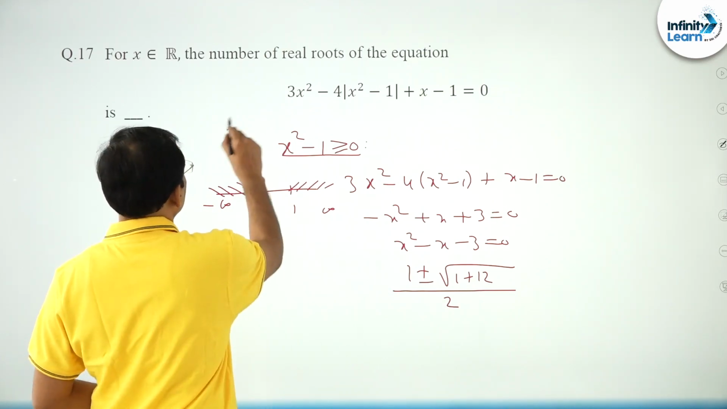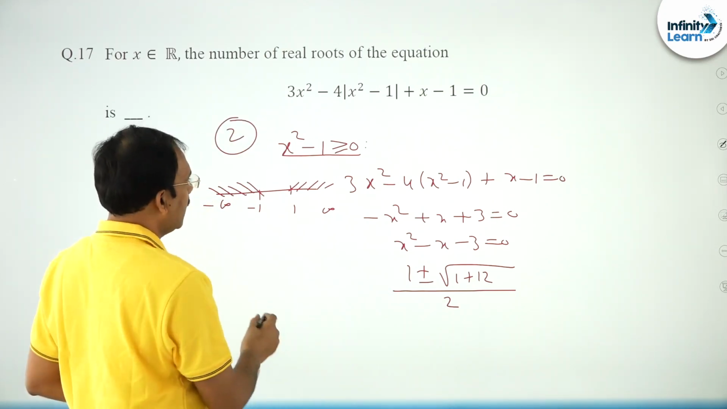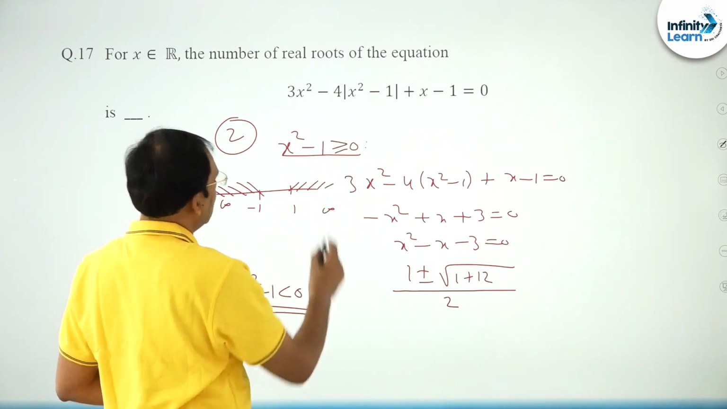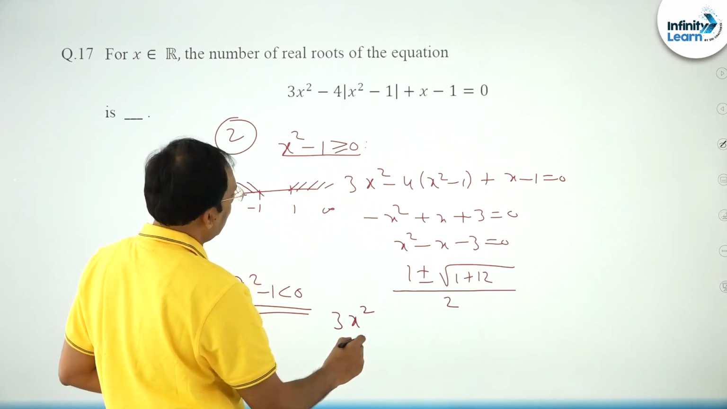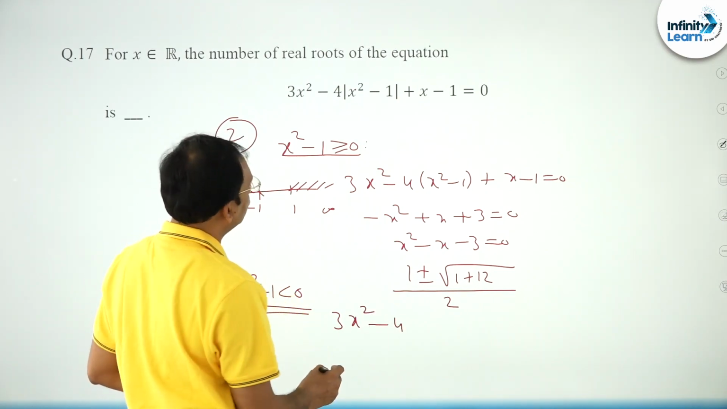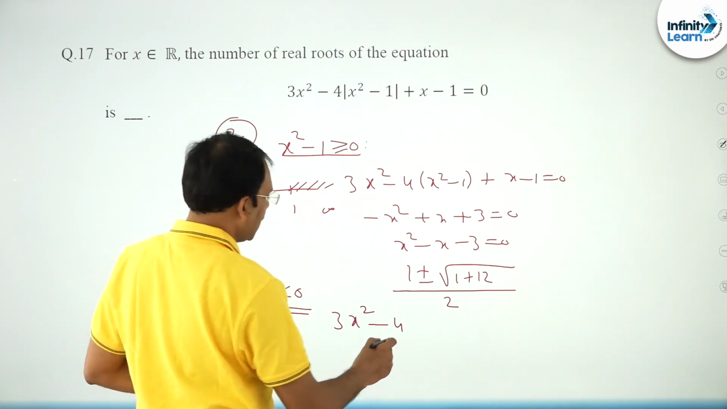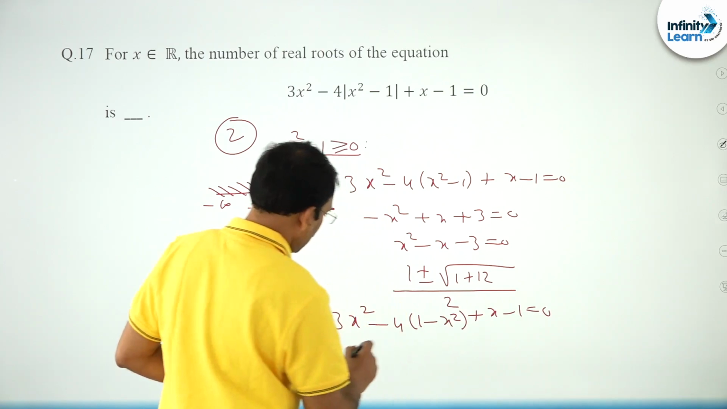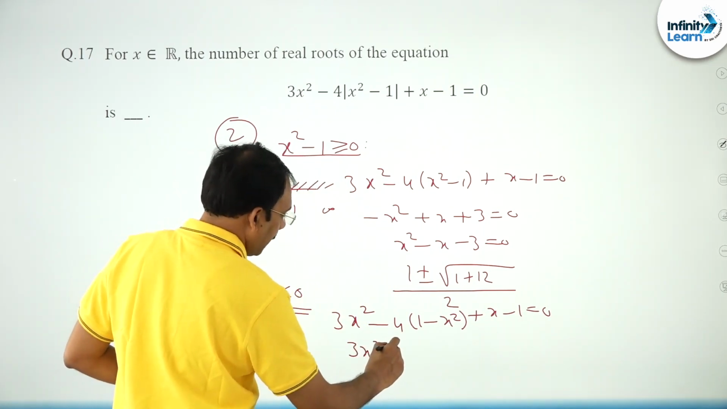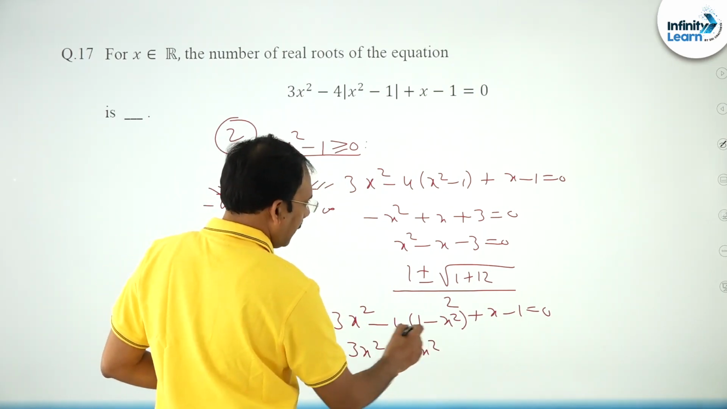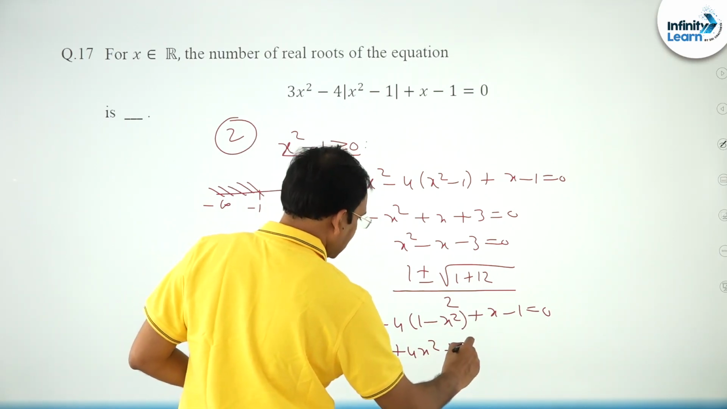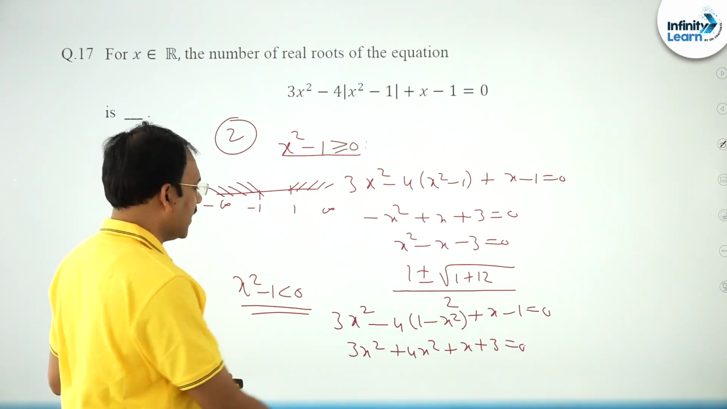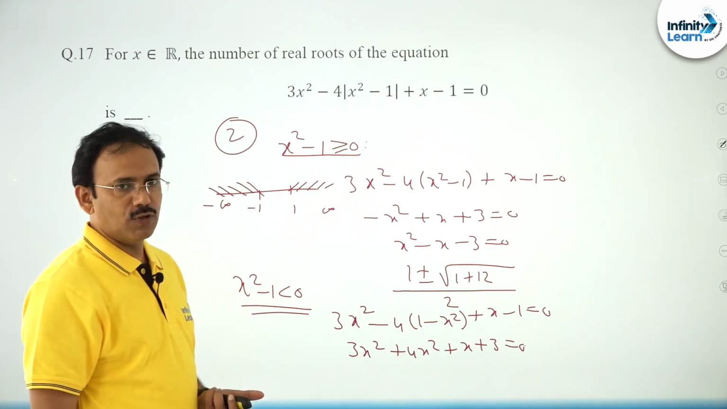You will get two solutions in this case. In the same way, case 2 is x square minus 1 less than 0. In this case, friends, it is negative 3x square minus 4 into, you can write, 1 minus x square plus x minus 1 equal to 0. So 3x square plus 4x square plus 4 minus 1 plus 3 plus x plus 3 equal to 0. Yeah, you will get 7x square plus x plus 3 equal to 0.